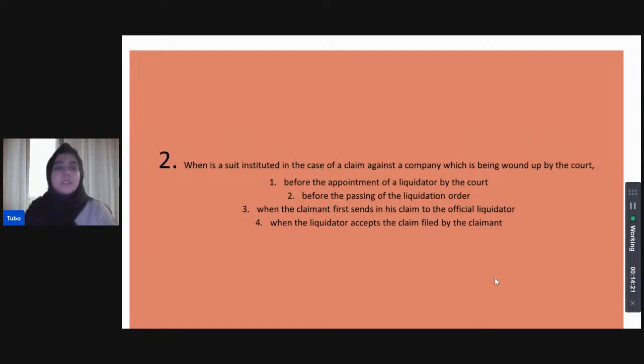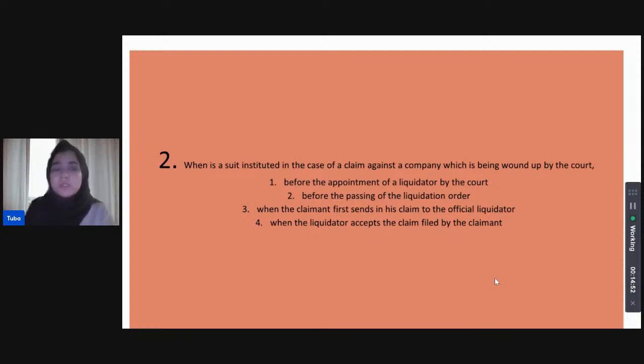Okay, so when is a suit instituted in the case of a claim against a company which is being wound up by the court? Is it instituted before the appointment of the liquidator by the court? Or is it instituted before the passing of the liquidation order? Or is it instituted where the claimant first sends in his claim to the official liquidator? Or is it instituted when the liquidator accepts the claim filed by the claimant? Which of the following can be the correct answer? Can we try and take a guess as to which is the correct option?